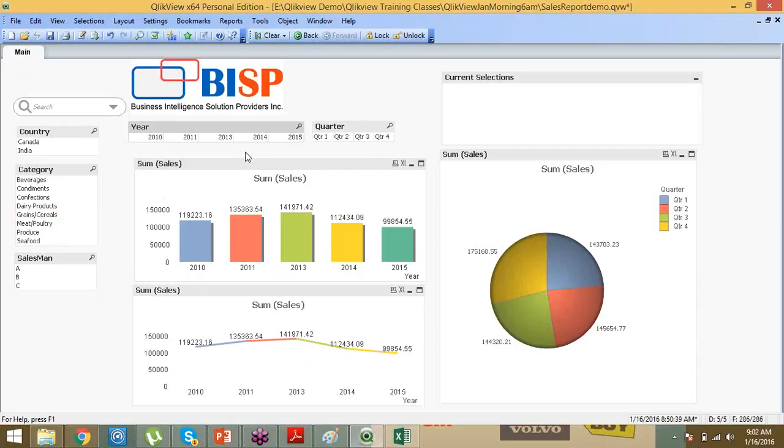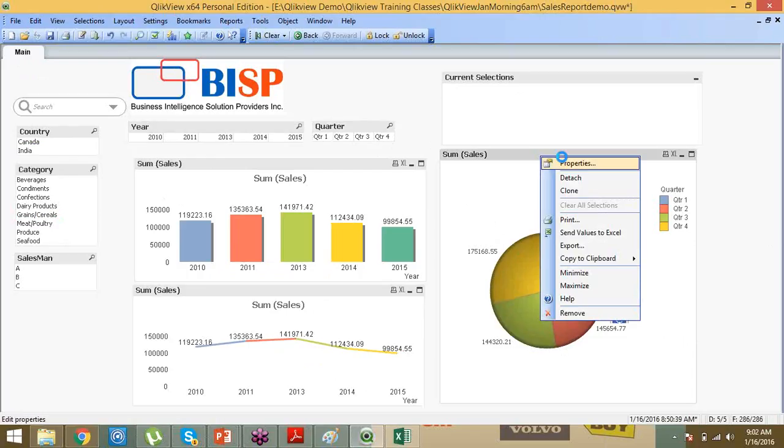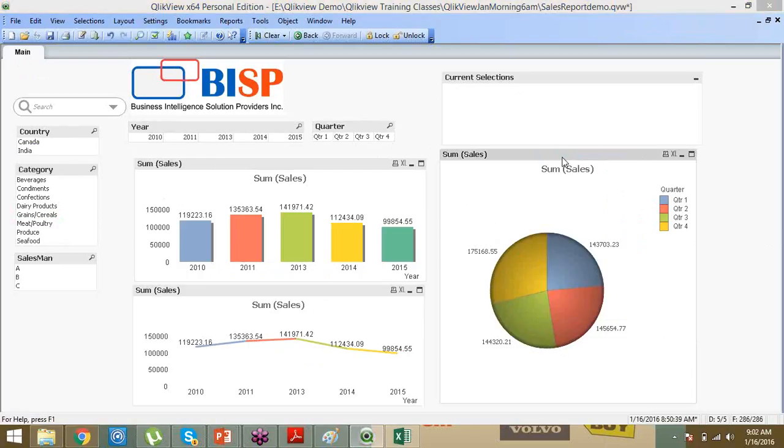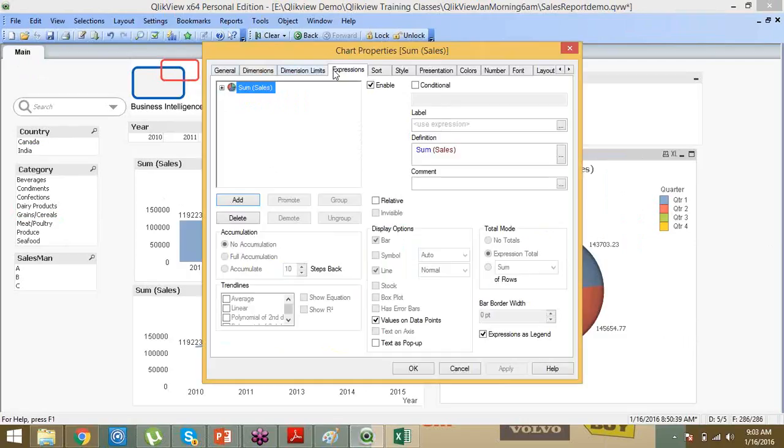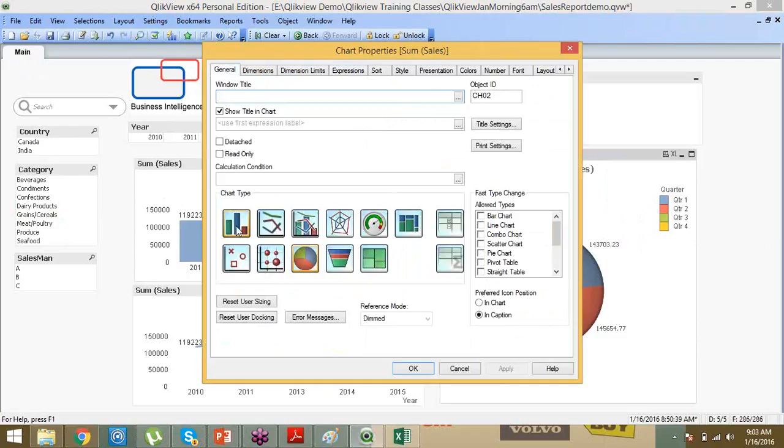Okay, so these are correlated. This bar chart and pie chart are correlated. When you make a selection in the bar chart, it will reflect in your pie chart. If instead of a bar chart you want to see a pie chart, you can change that look and feel, whatever you are expecting.